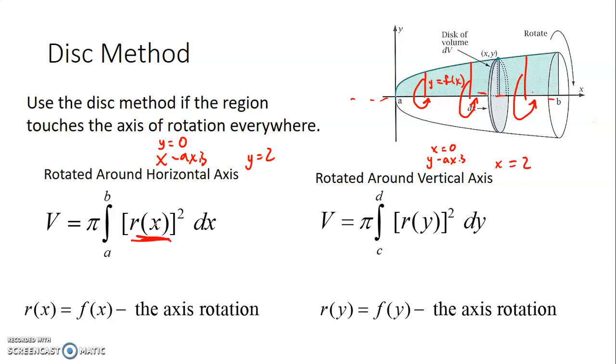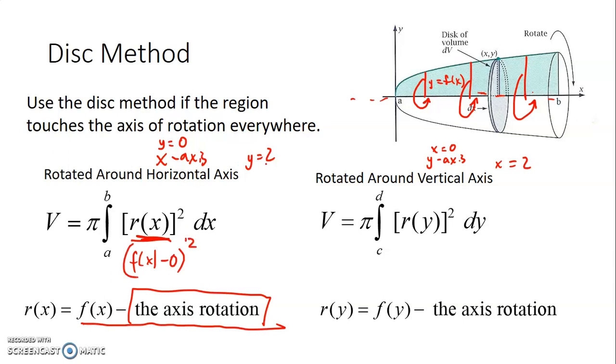For the radius, make sure that you're always taking into account the axis of rotation. So if we're rotating around the x-axis or the y-axis, it's just going to be f of x minus 0, so it'd be like f of x minus 0 squared. But if you rotate around the line y equals 2, then you need to make sure that you have f of x minus 2 squared. So the radius is not always just the function.